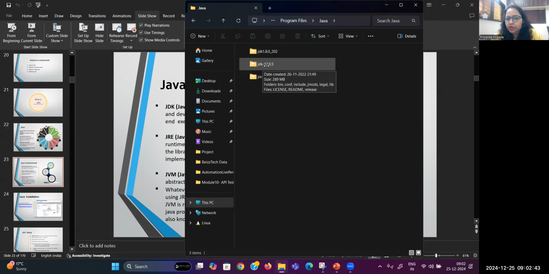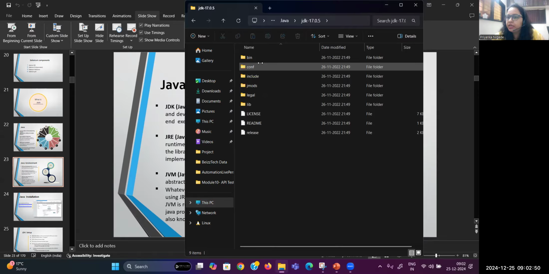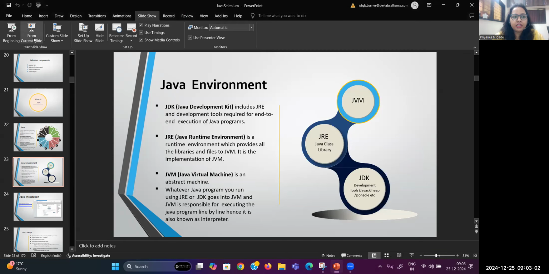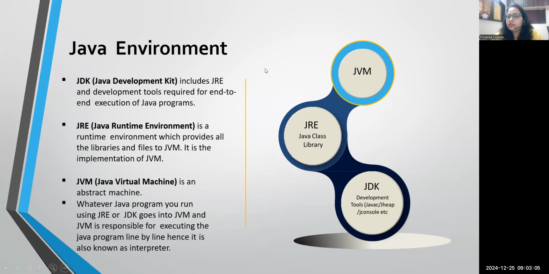So when you just install the JDK, now you don't need any external JRE system. It will be available within the JDK only. Got it? So you don't need to install it separately. Within the JDK, you will be getting the runtime environment also, and you will be getting the JVM also. Correct? So this is how you need to understand JDK, JVM, and JRE. These are the three important components through which you are able to write code and run your code. I hope this theory is clear.